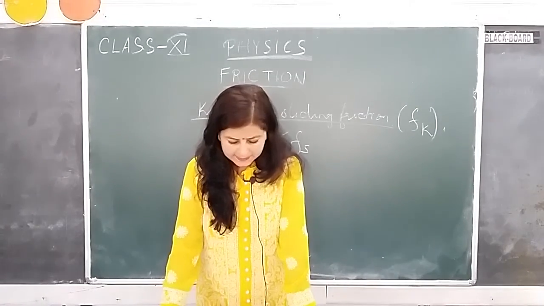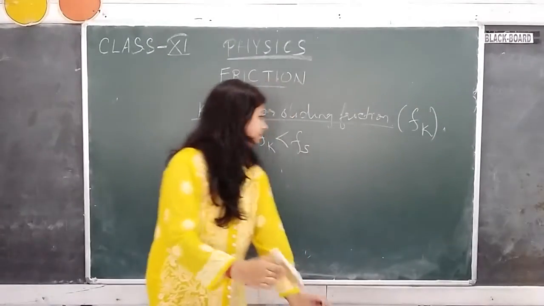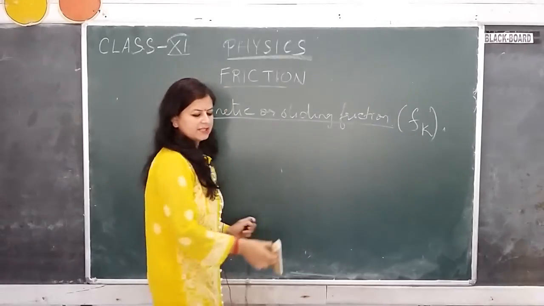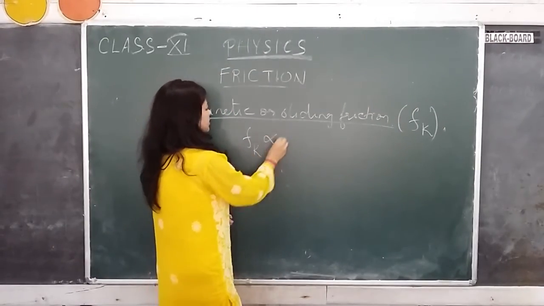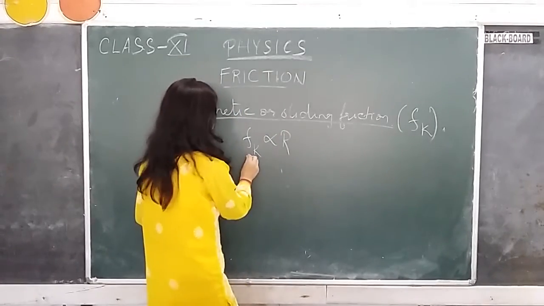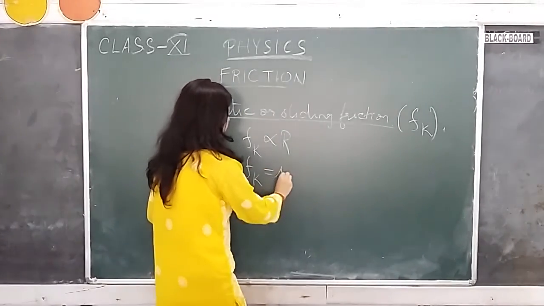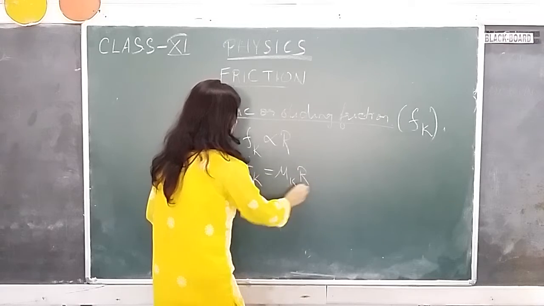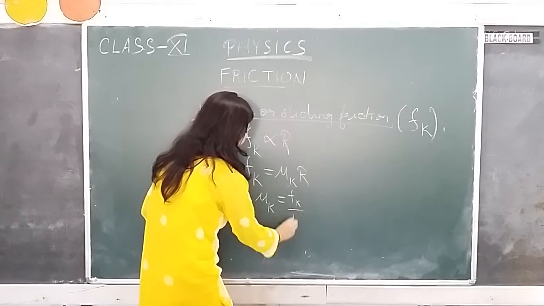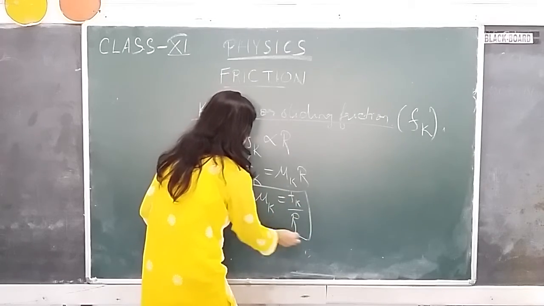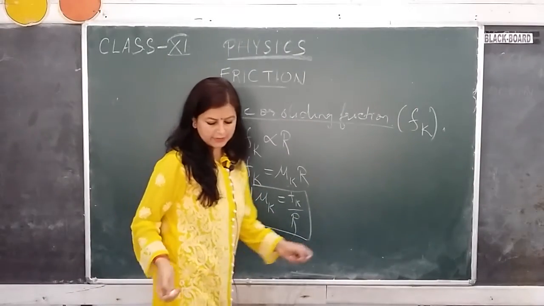Again, the expression for kinetic friction also depends on the normal reaction force. So Fk is proportional to R, or Fk is equal to mu k into R, or mu k can be written as Fk divided by R. This is how you can define kinetic friction.